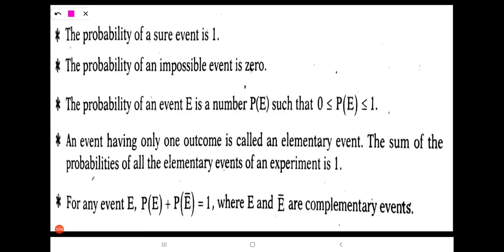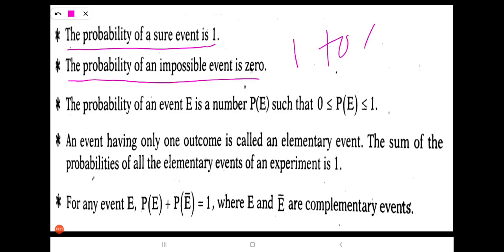The probability of a sure event is 1. A sure event is nothing but that which must happen. That is equal to 1, and the probability of an impossible event is 0. I'll give you an example here. Suppose you throw a die, you will get a number from 1 to 6.